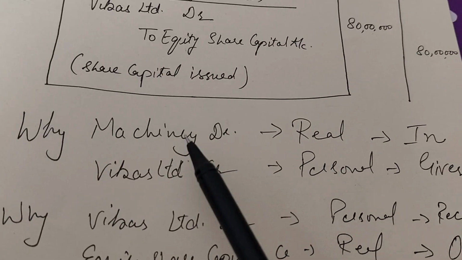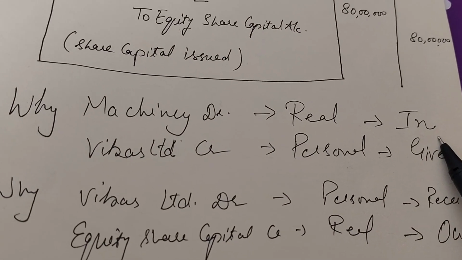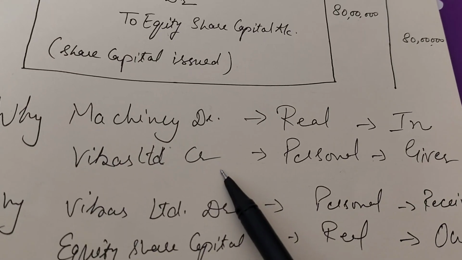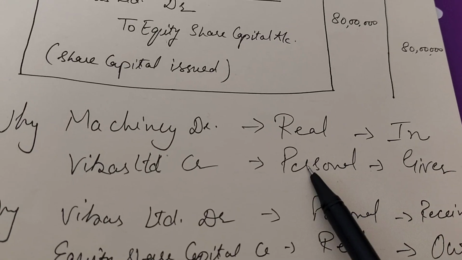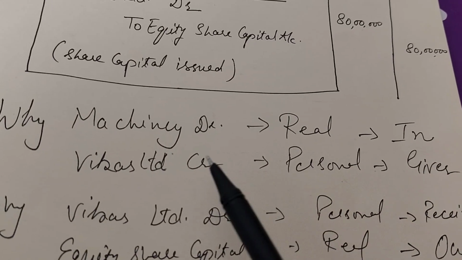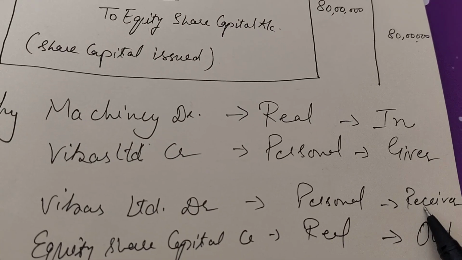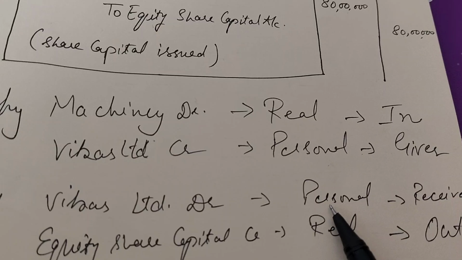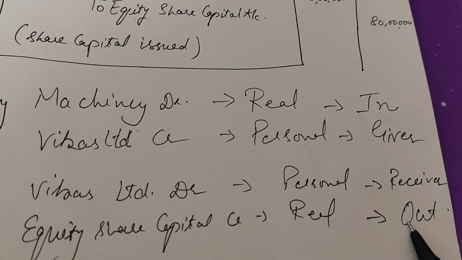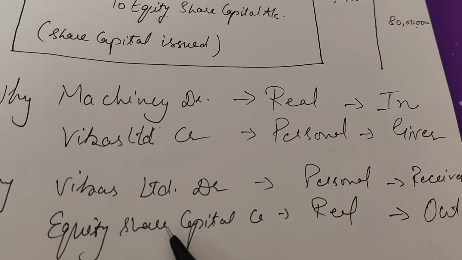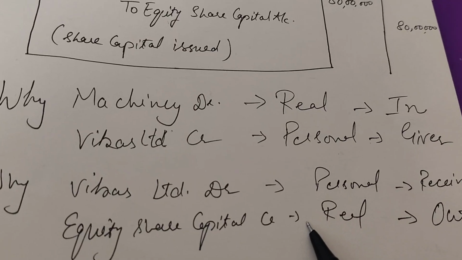So why was machine account debited? Because it's a real one, and debit what comes in. Why was Vikas Limited account credited? Because he was the giver, and giver is a personal account here, so he should be credited. In the second entry, Vikas Limited became the receiver of the equity share capital, so his personal account was debited, and what was going out here was a real account, that is equity share capital. That's why equity share capital account was credited.